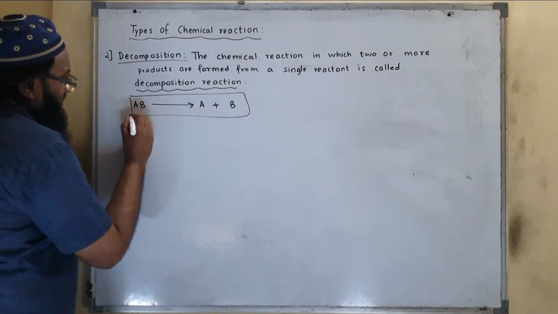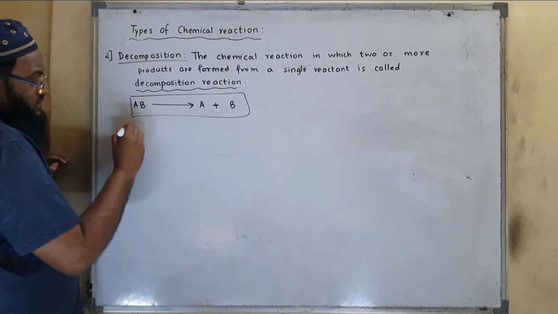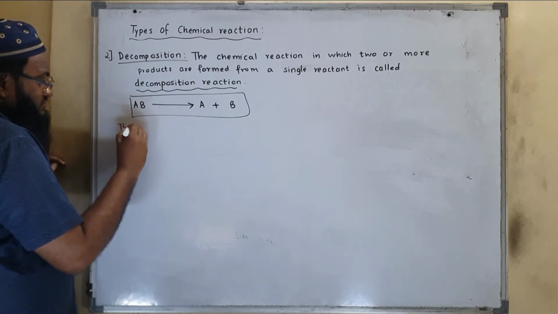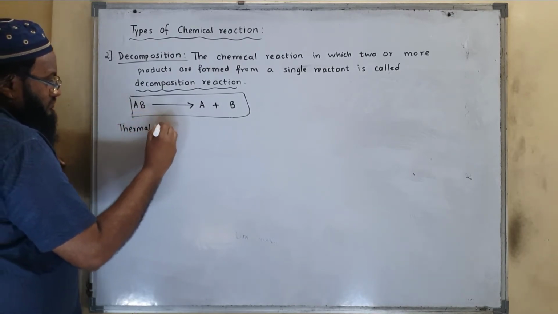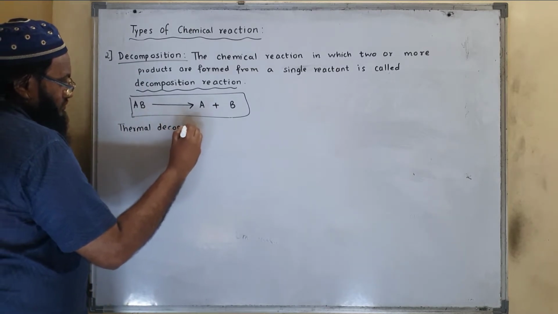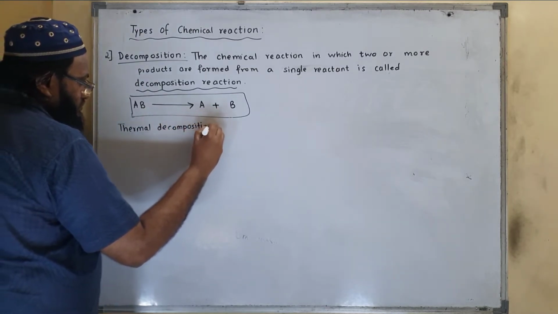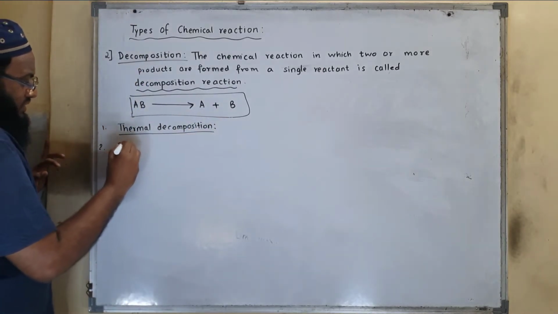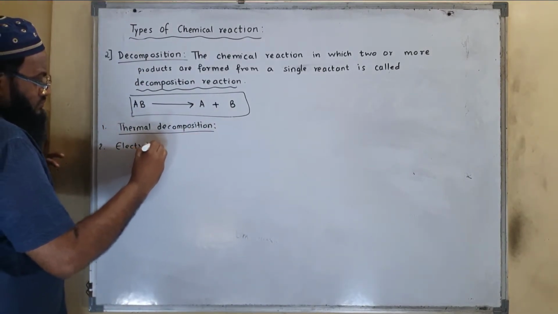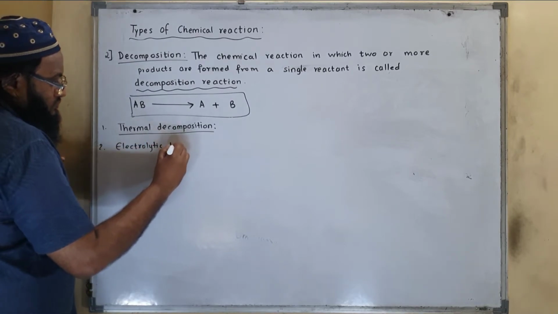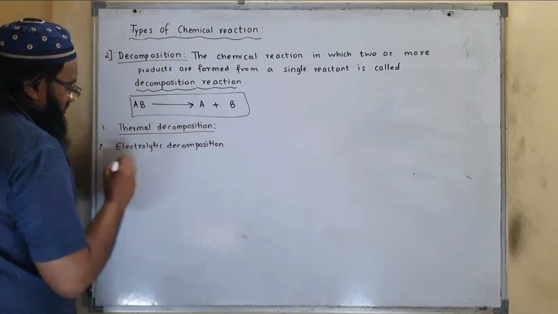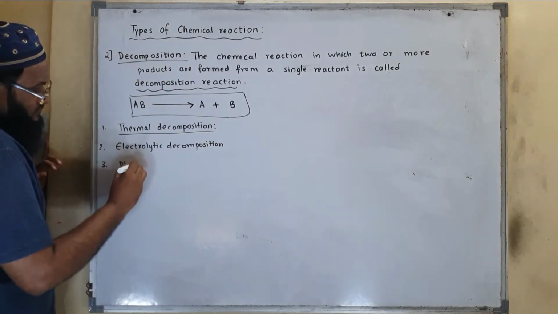Now decomposition can be brought about in three ways. First one is thermal decomposition. Second one is electrolytic decomposition. And third one is photolytic decomposition.